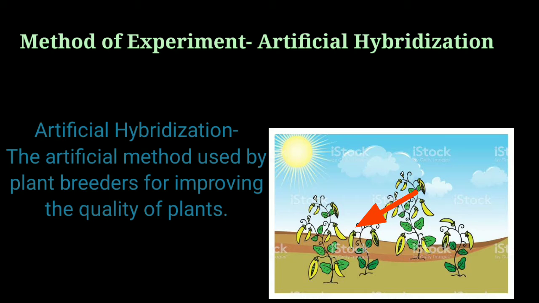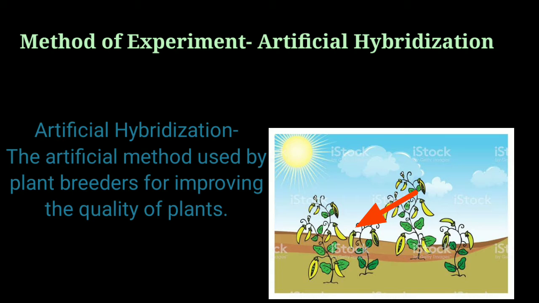Artificial hybridization means the method of improving the quality of plants by artificial means, which implies artificial pollination, where the pollen grains from a desired quality are brought and dusted over the stigma of another variety of the same species. And this whole process includes a method which is called emasculation. So this is briefly called artificial hybridization.